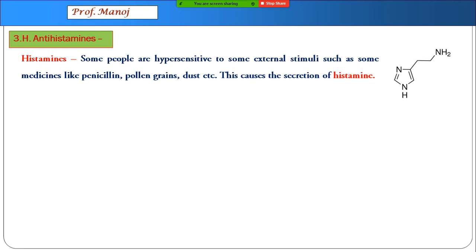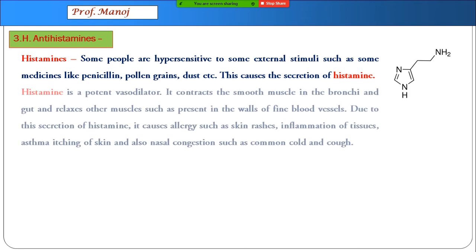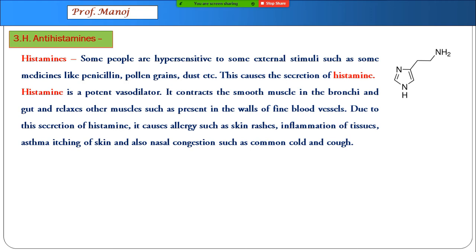That is the body's reaction to the external stimulus. Now at that time, histamine is secreted. This histamine is basically a vasodilator. That means it contracts the smooth muscle of our bronchi, gut, and relaxes the muscle such that blood can flow. But if this histamine secretion keeps on happening for the next 2 or 3 days continuously, we say that we have cold and cough.